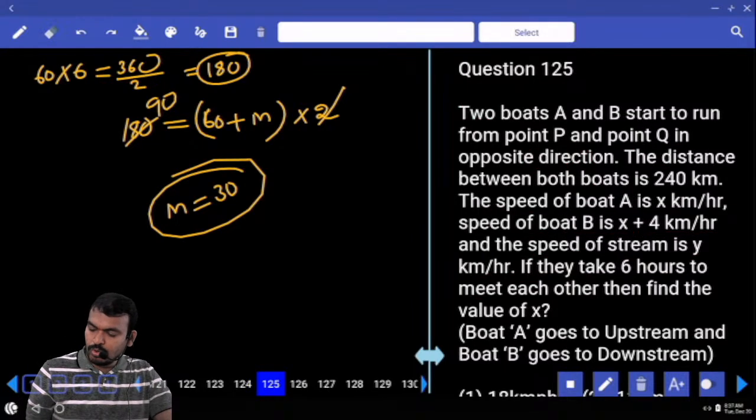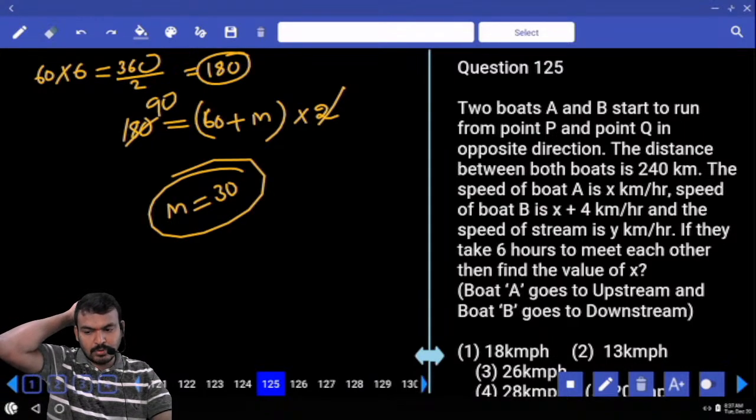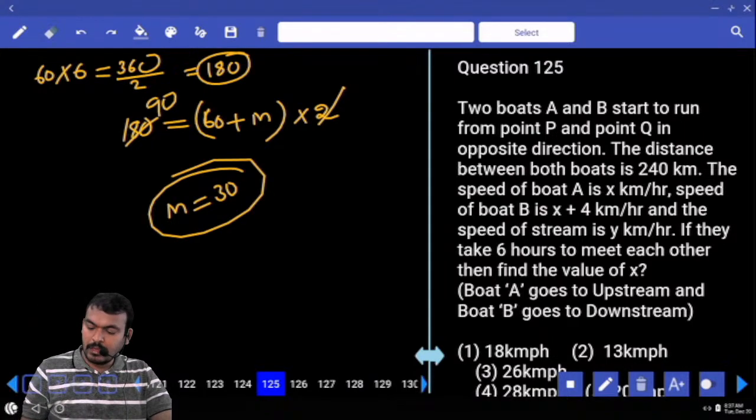Question 125. Two boats A and B start to run from point P and point Q in opposite direction or same direction? Opposite direction. The distance between both the boats is how much? 240. And the speed of the boat A is x kilometer per hour and speed of the boat B is x plus 4 kilometer per hour. And the speed of the stream is how much? Y kilometer per hour. If they take 6 hours to meet each other, then find the value of x.